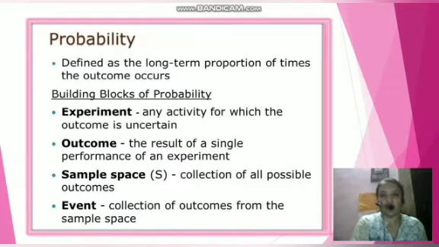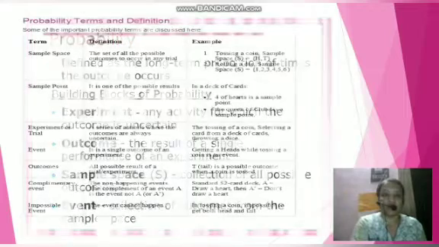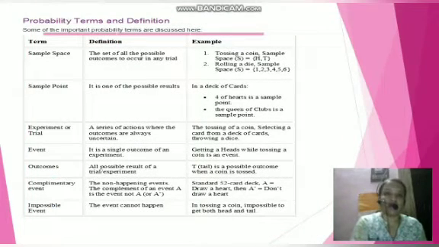Any activity for which the outcome is uncertain is called an experiment. Means any act or process is called an experiment. The result of a single performance of an experiment is called an outcome. Sample space means the collection of all the possible outcomes. An event is a collection of outcomes from the sample space, means a single outcome, or two or three outcomes collected from the sample space, are called events. Here it is in tabular form, and I took these definitions all together from the reference book. You have to write all this in your maths notebook.